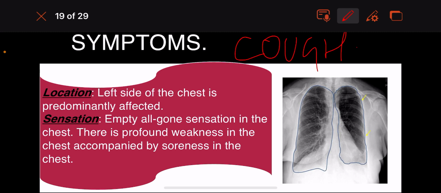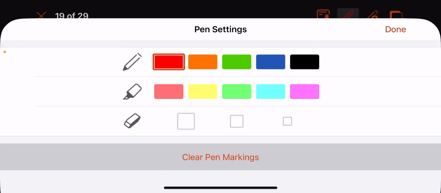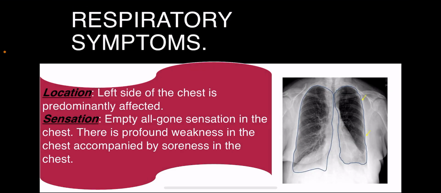How is the cough? The location: the left sided chest. You can see the left side of the chest is predominantly affected. Empty organ sensation in the chest, weakness in the chest accompanied by soreness in the chest. Because of the guiding symptoms, we know half of the points. We are very clear about the character of the pain and the sensation. So again, in the chest there is an empty organ sensation, and weakness accompanied by soreness in the chest.